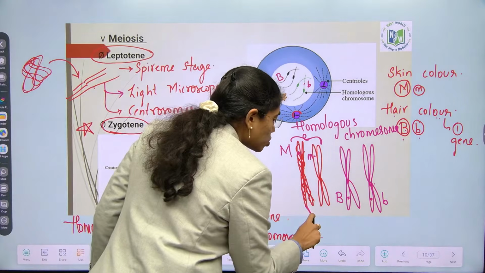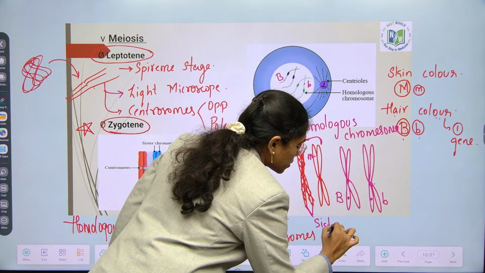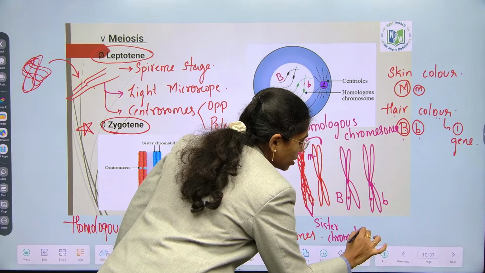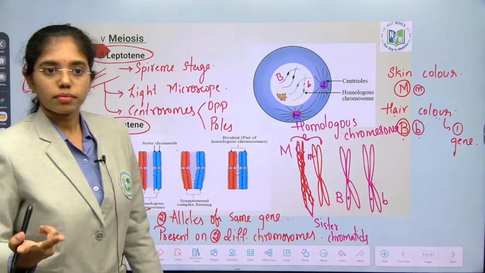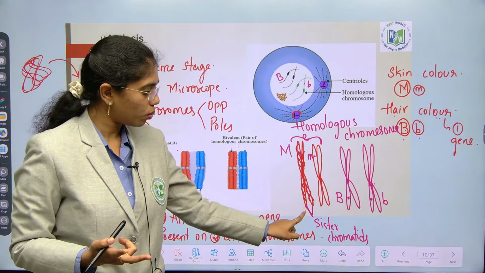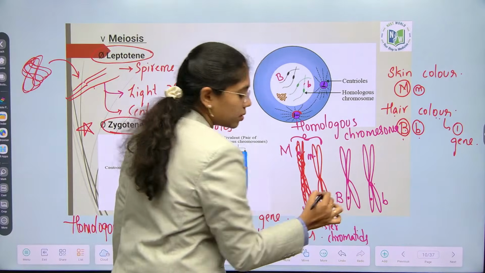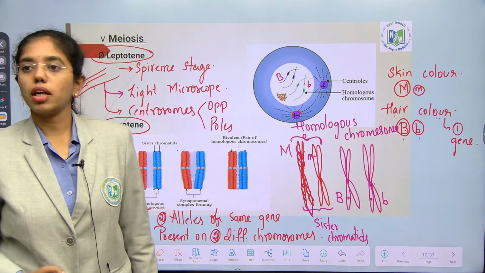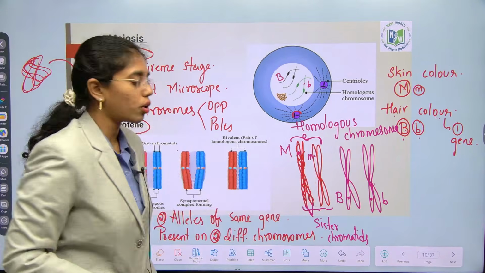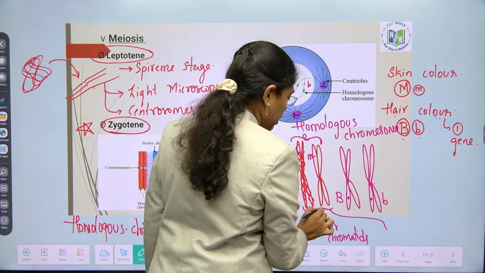Two chromatids of a single chromosome are known as sister chromatids. In simple terms, you can say two siblings of a single mother. Chromatids of two different chromosomes are known as non-sister chromatids, like cousins. I can take these two, right?